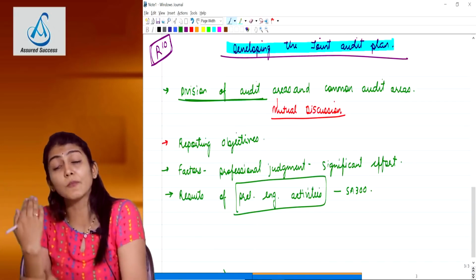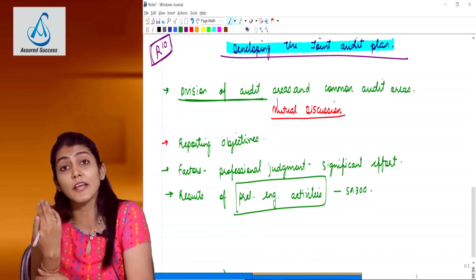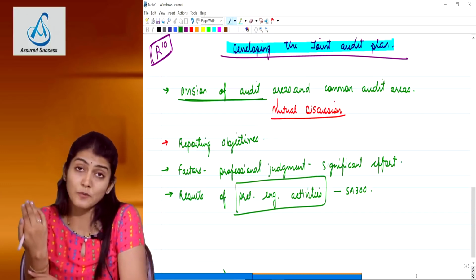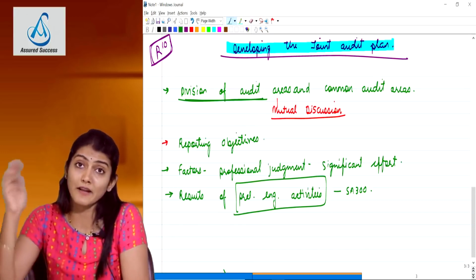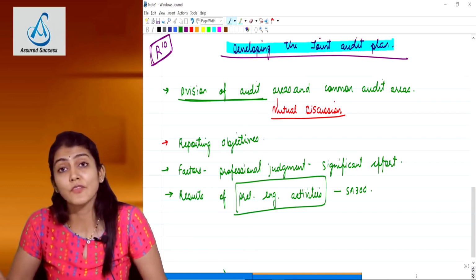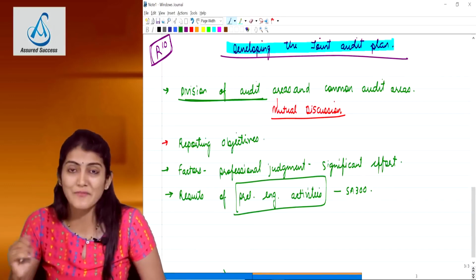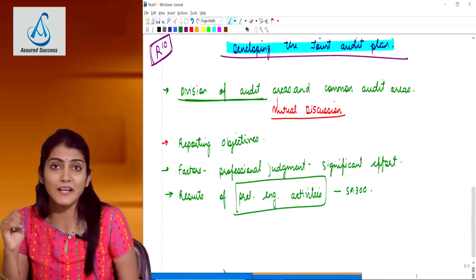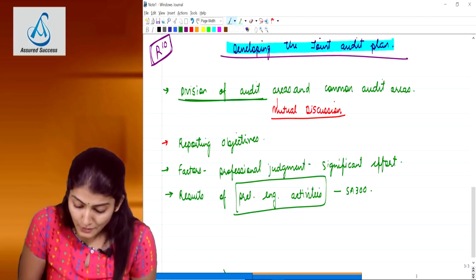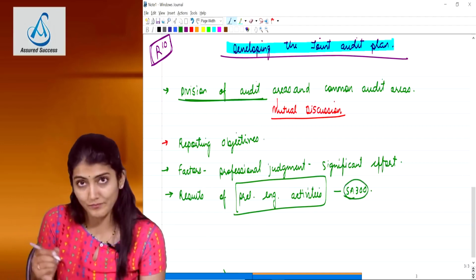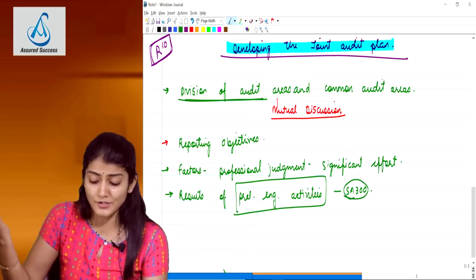And then two additional points for an initial audit engagement, NOC and KOC. No objection certificate, if any, from the predecessor auditor, and knowledge of the client's business, as it is the first time that you are doing the audit of the financial statements. Right, so that you will find in SA 300, planning and audit of financial statements.